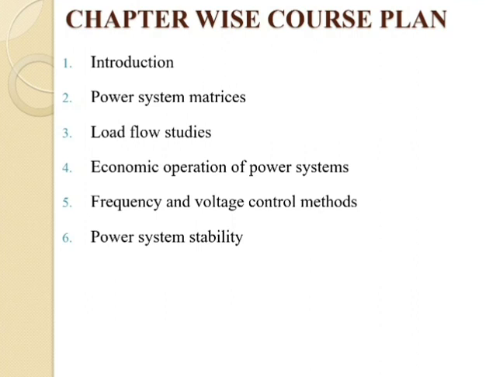So economic operation consists of keeping the overall cost of the system very minimum, and the efficiency of the system high. So for that we go through economic operation of power system.